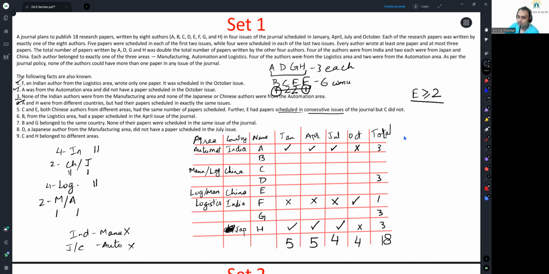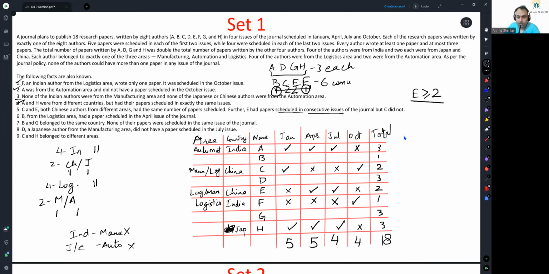Not really, because then C would have it in the other 2 months. The only way this distribution would work is tick, tick here, cross here, 2 here, 1 here, 2 here, here, and here, and cross here and cross here.